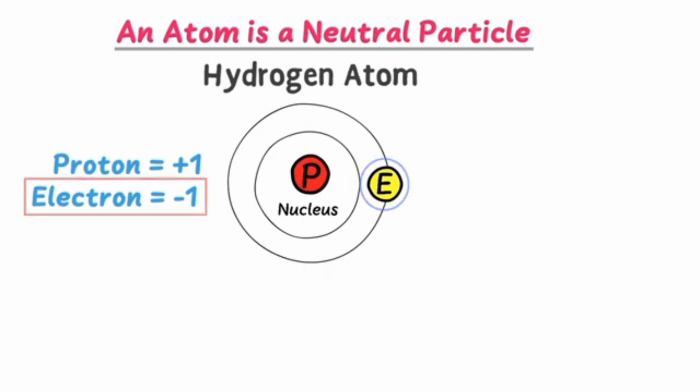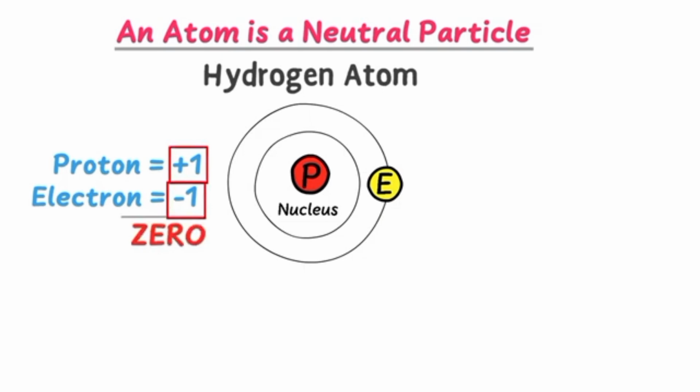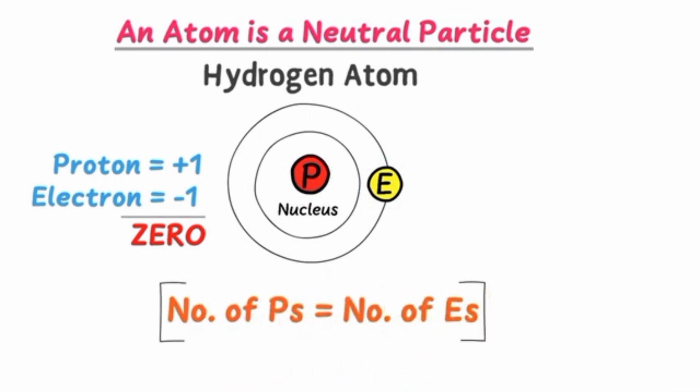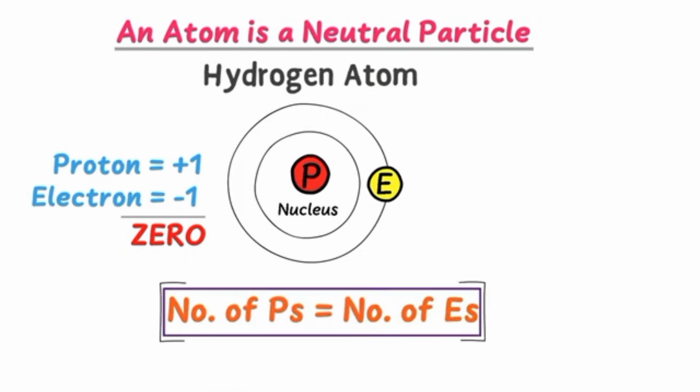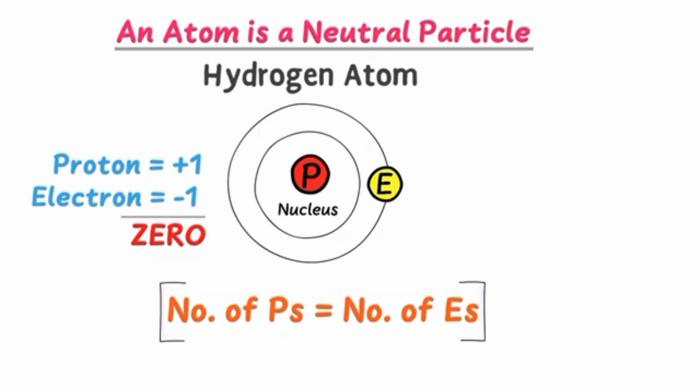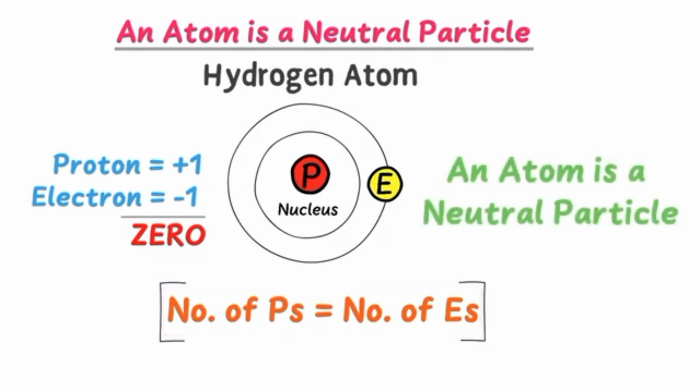Positive charge 1 and negative charge 1 cancel each other. As a result, it is equal to 0. This is a single positive charge neutralizing a single negative charge. From this, we learned that the number of protons equals the number of electrons in any atom. Let me repeat it: the number of protons equals the number of electrons in any atom. Thus, we learned that an atom is a whole neutral particle.